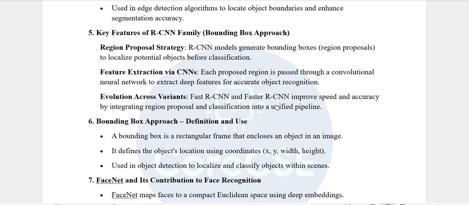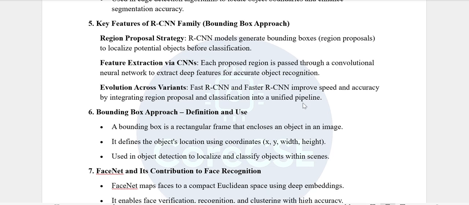Key features of the RCNN family, the bounding box approach. Region proposal strategy: RCNN models generate bounding boxes to localize potential objects before classification. Feature extraction via CNNs: each proposed region is passed through the convolutional neural network to extract deep features for accurate object recognition. Evaluation across variants: Fast RCNN and Faster RCNN improve speed and accuracy by integrating region proposal and classification into a unified pipeline.